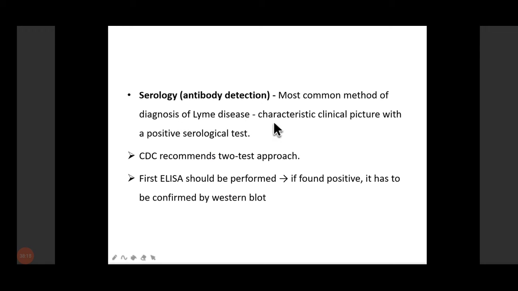The most common method for diagnosis of Lyme disease is a characteristic clinical picture with a positive serological test. In the characteristic clinical picture there will be arthritis, sometimes monoarthritis, which is characteristically seen. Then that has to be followed with a serological test. The CDC recommends a 2-test approach. First, ELISA is performed, and if the ELISA is positive, then it has to be confirmed with the Western blot.